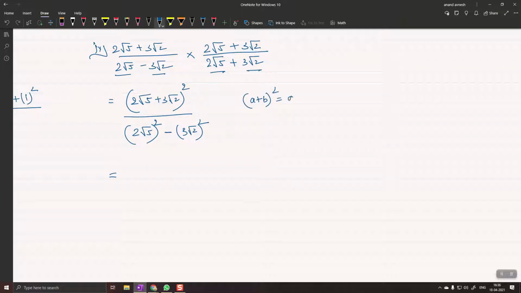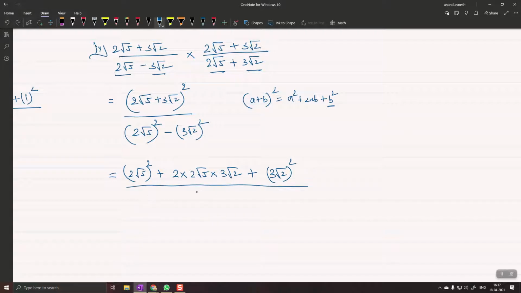Sir, it will become 2 root 5 the whole square, plus 2 into A into B, that is 2 into 2 root 5 into 3 root 2, plus B square, which is 3 root 2 the whole square. Very good, the whole upon 2.